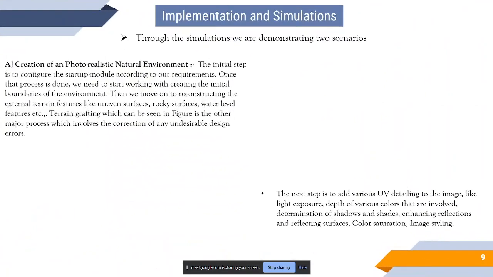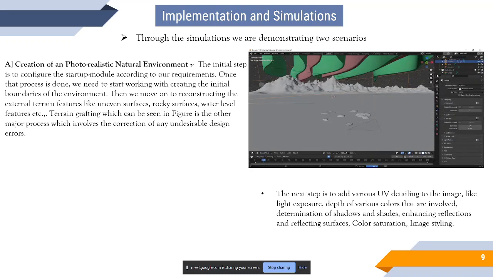Coming to the implementation and simulation. Through the simulations, we are trying to demonstrate two different scenarios. The first scenario is where we said that the virtual world may be completely up to the imagination of the creator. So this is the implementation of a scenario that is completely unreal. What we have done in this is try to replicate the aurora sensation that is normally seen in the northern parts of the world.